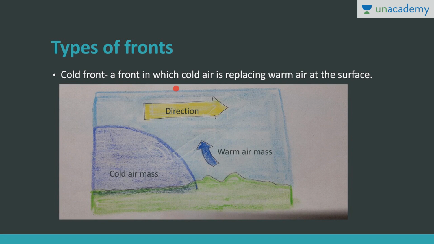Now, what is a cold front? A front in which cold air is replacing warm air at the surface. You can see it here. This is the cold air mass. This is active, and it will replace the warm air mass. So the warm air mass is uplifting, and the cold air mass is encroaching here. You can see the direction. This is the cold air mass.